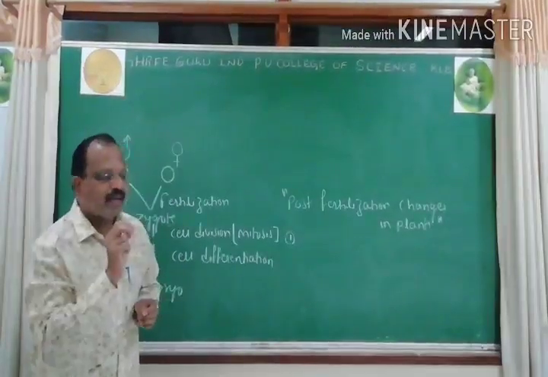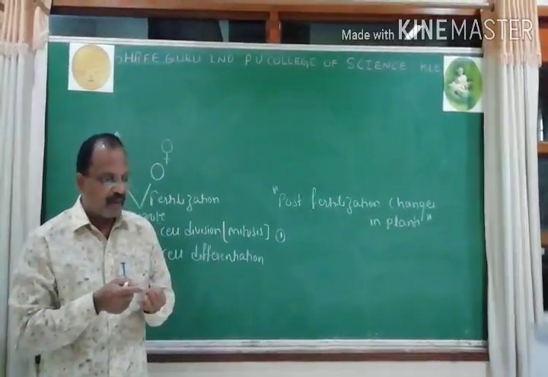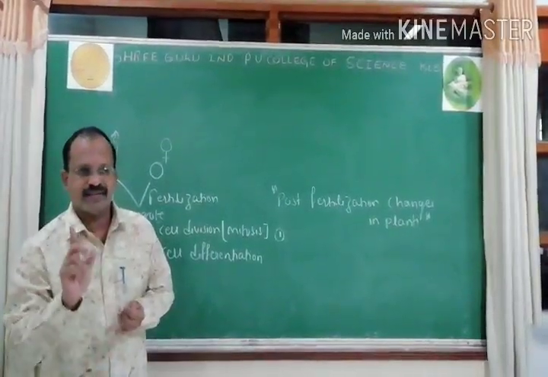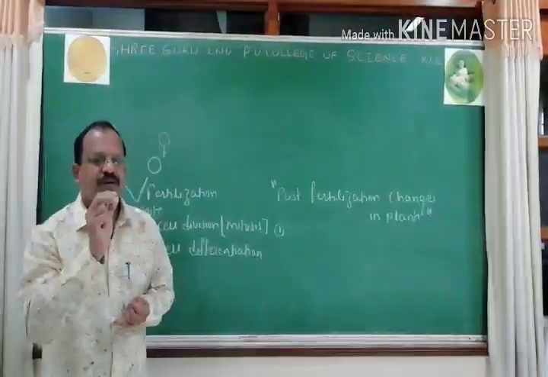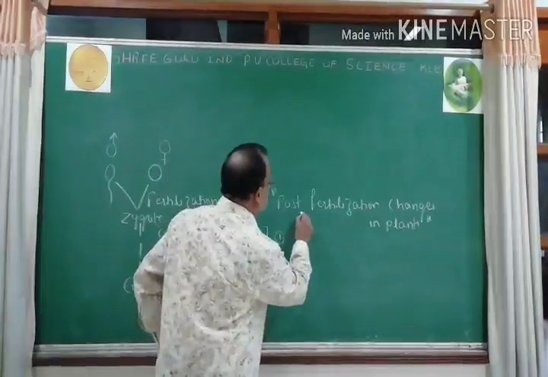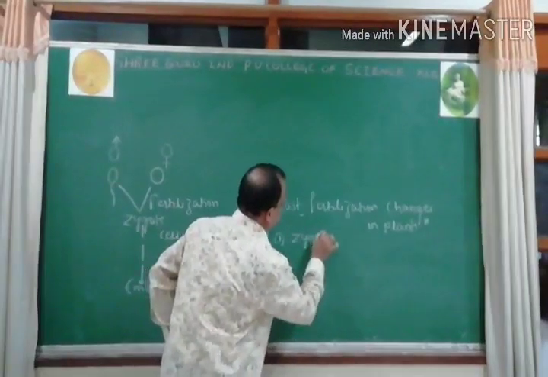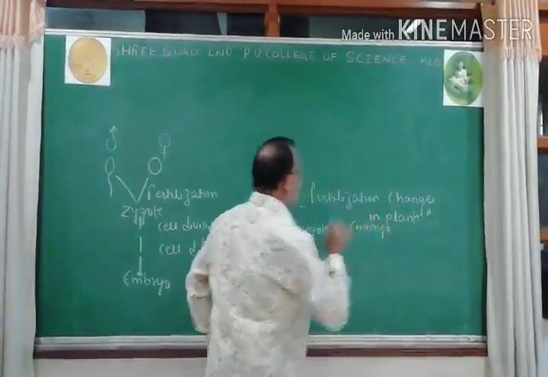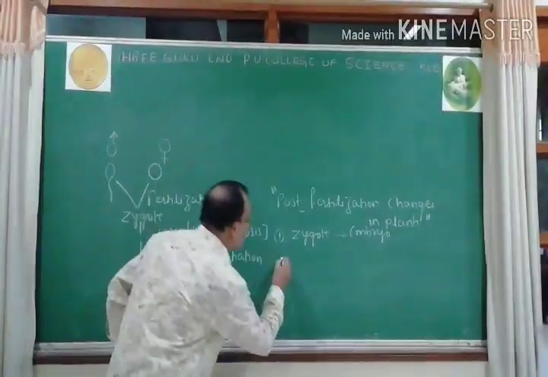You know already a typical flower is composed of 4 parts: calyx, corolla, androecium and gynoecium. Members of the calyx are called sepals. Members of the corolla are called petals. Members of the androecium are called stamens. First change after fertilization in plants, zygote will develop into embryo. Zygote will undergo cell division and cell differentiation to form embryo.